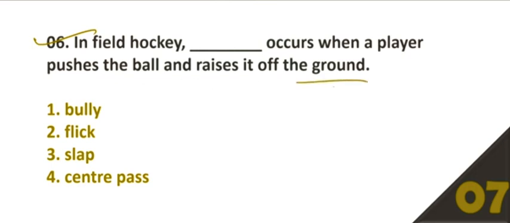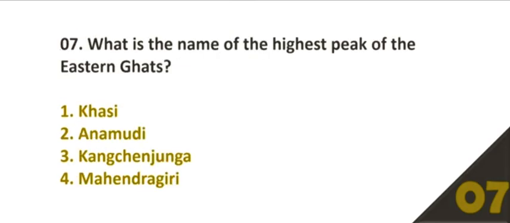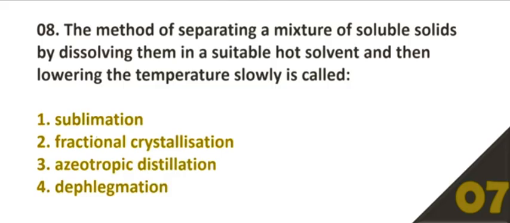Question number 4, in the field hockey, dash occurs when a player pushes the ball and raises it off the ground. Option number B, flick. Question number 7, what is the name of the highest peak of the Eastern Ghat? Option number 4, Mahendragiri. Question number 8, the method of separating a mixture of soluble solids by dissolving them in a suitable hot solvent and then lowering the temperature slowly is called? Option number B, fractional crystallization.